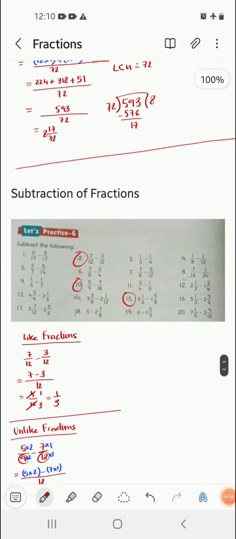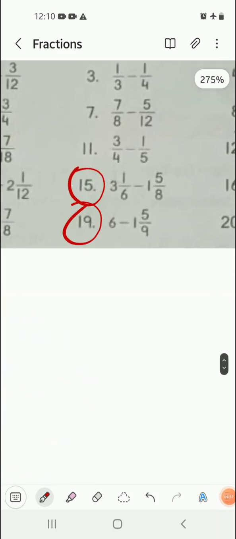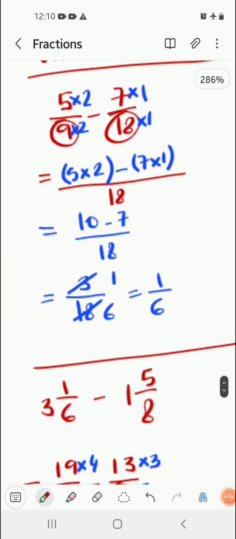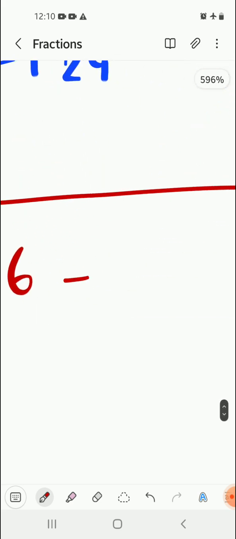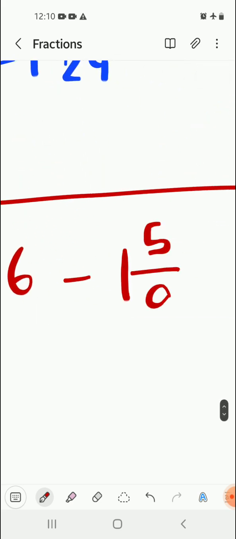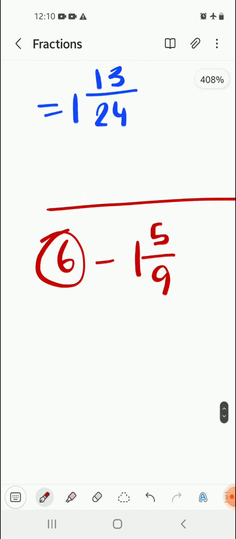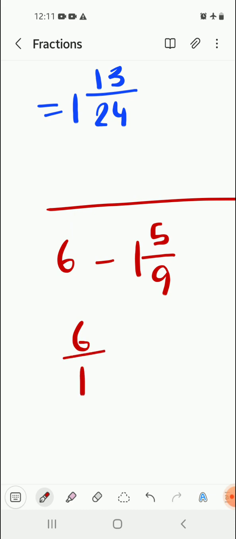Moving on, we're going to do another sum: 6 minus 1 5 by 9. Here, we have got a whole number 6 and a mixed fraction. There are two ways in which we can do it, and I'll show you both. The first way: always remember, 6 means it is 6 by 1.